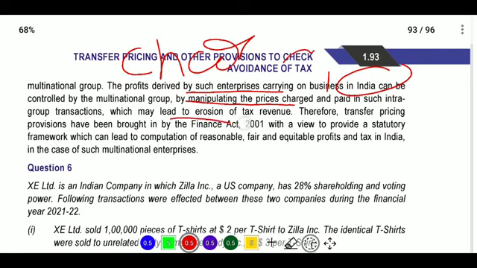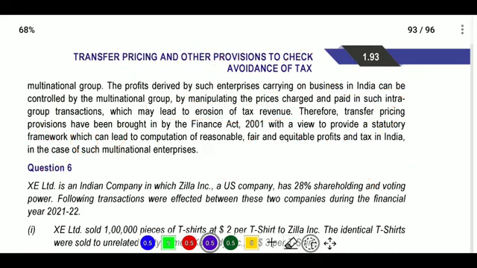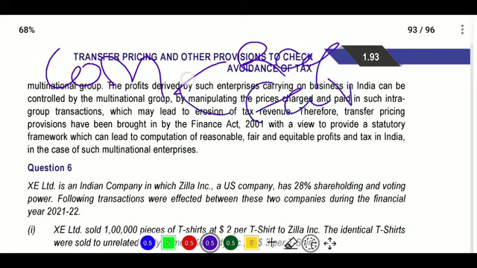It leads to erosion of tax revenue for our India. Therefore, transfer pricing provisions were brought in by the Finance Act 2001, enacted in 2001, with a view to provide a statutory framework so that computation will be reasonable, fair and equitable, and profit can be taxed in India in case of multinational transactions.